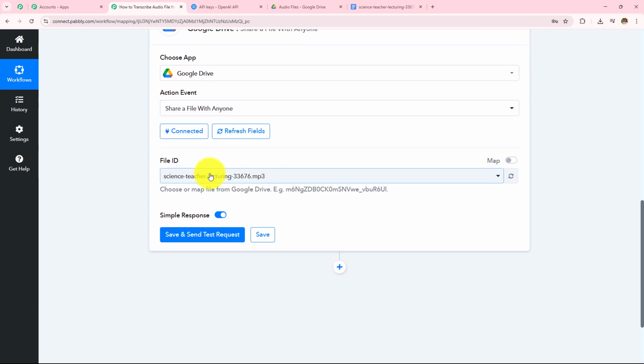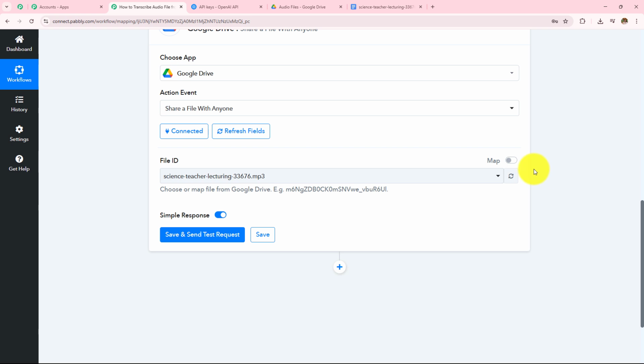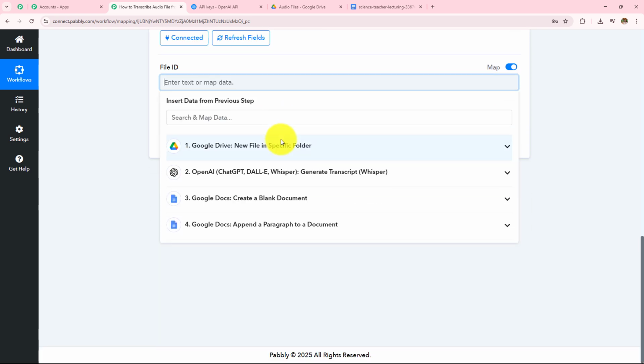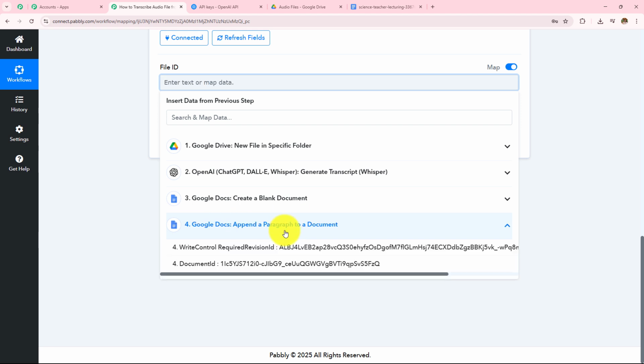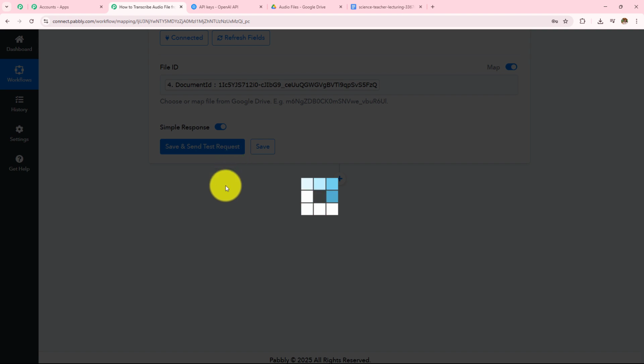And then I have to select my file ID. So here I'm not going to select this from this drop down. Instead, I'm going to map this. So following the same process, I have received the response from my previous action step, which is this one here. This is the document ID. So I have mapped that document ID over here.